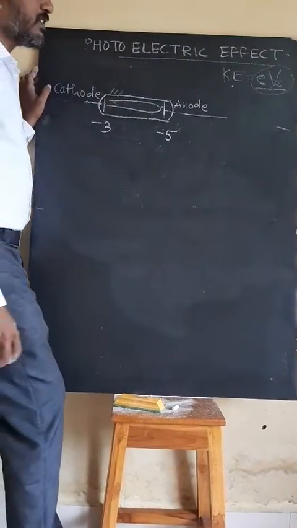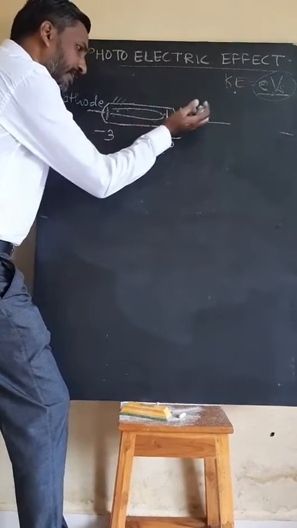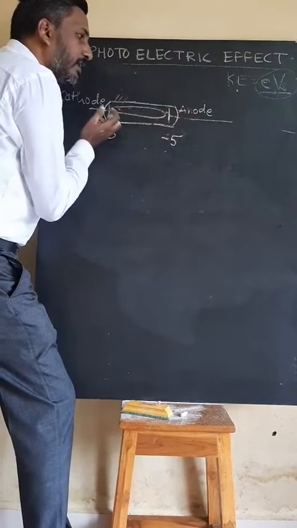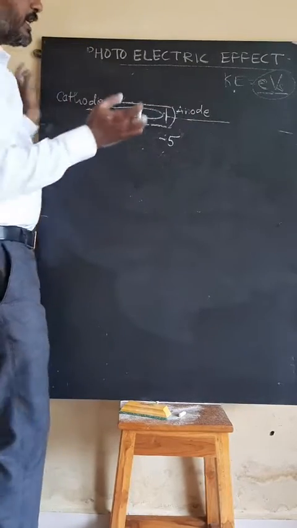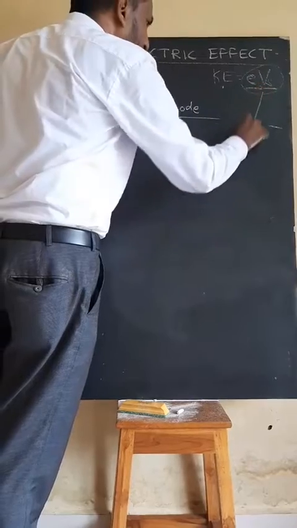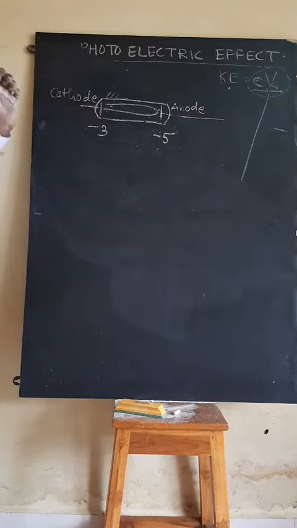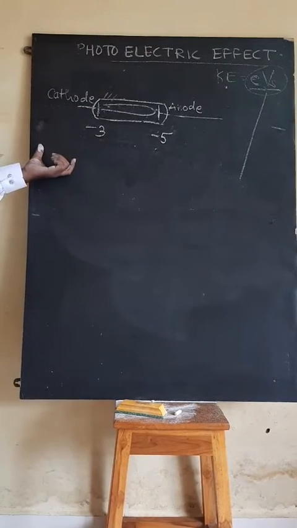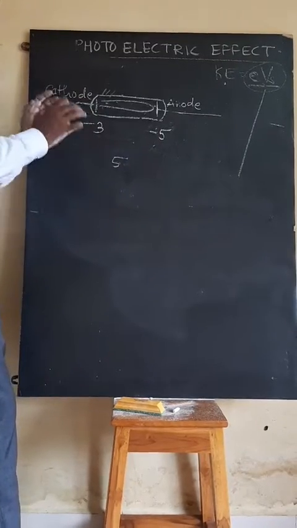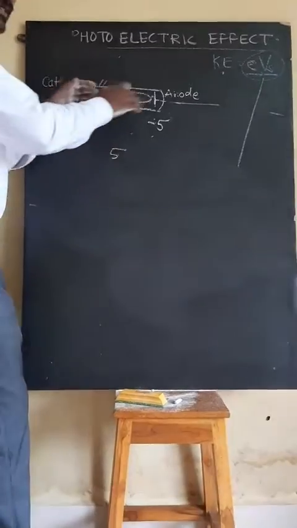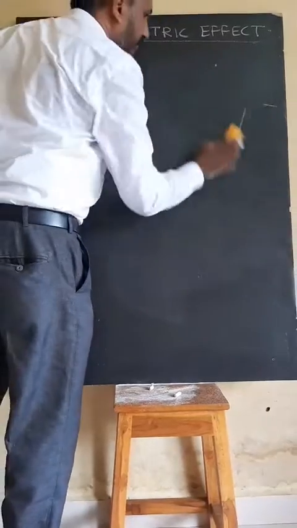Here e means the charge on the electron, and Vs is my stopping potential. This potential of the anode retards the photoelectrons; it does not attract them, it rejects them. That potential is the stopping potential, and the important thing is that the stopping potential is always a negative value. When a question asks for the value of stopping potential, we write 5, because stopping already means a negative potential, since it rejects the electrons.